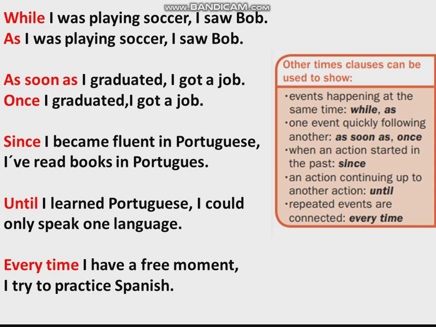As soon as or once, this shows that one event quickly followed the other event. For example, as soon as I graduated, I got a job. Or once I graduated, I got a job. This shows that right at the moment that the person graduated, a little bit after that, the person got a job.